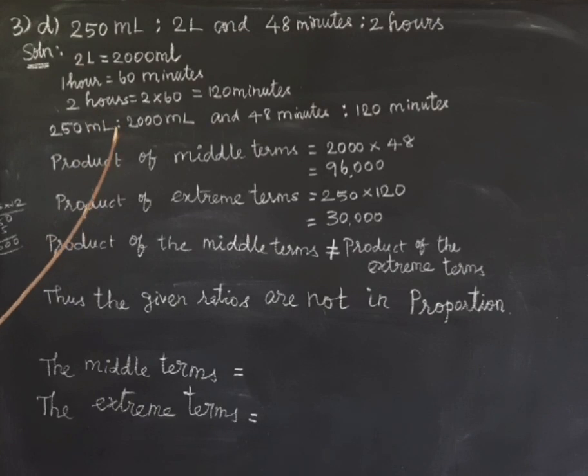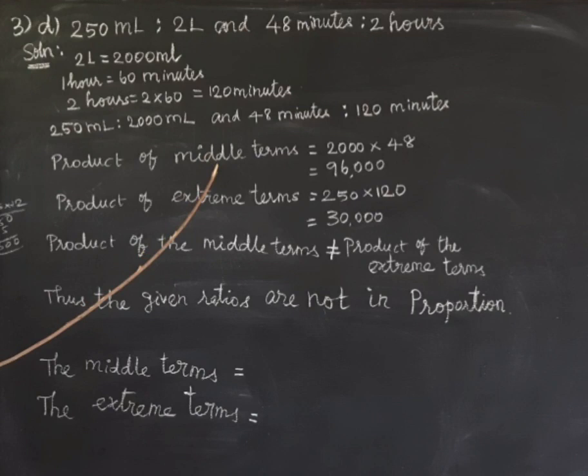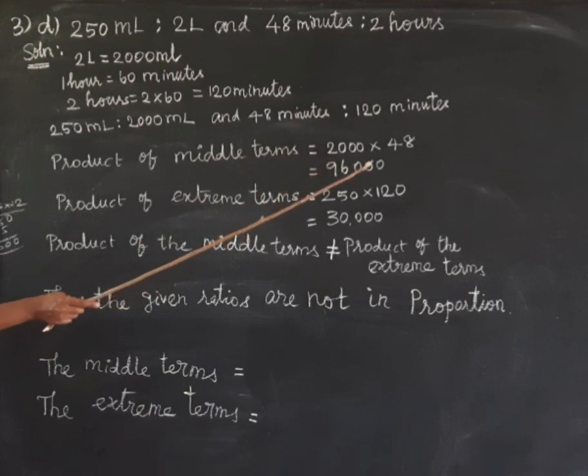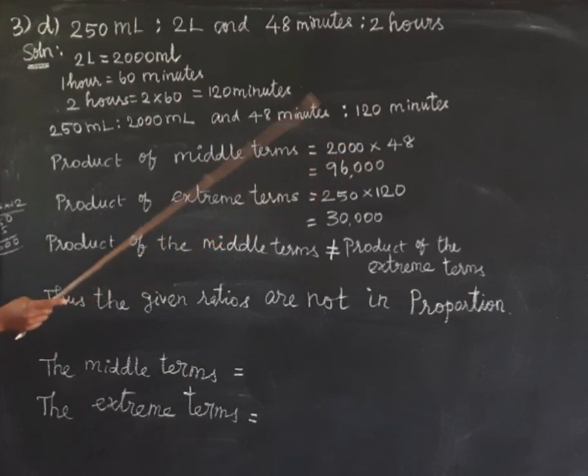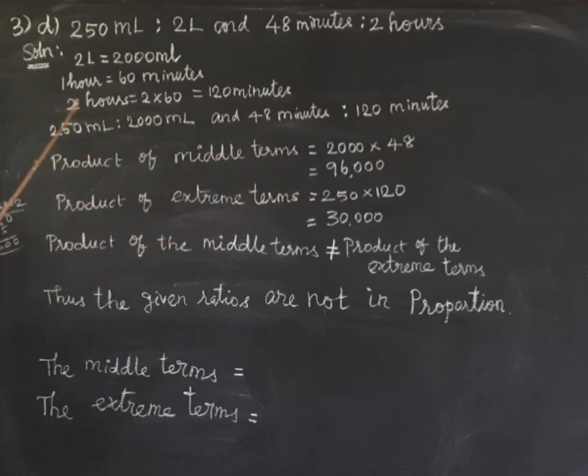Now we have to check whether the given ratios are in proportion or not. So we find the product of the middle terms and the product of the extreme terms. The middle terms are 2000 and 48, and 2000 into 48 is 96,000. Next, the product of extreme terms, the first and fourth terms: 250 into 120 is 30,000.